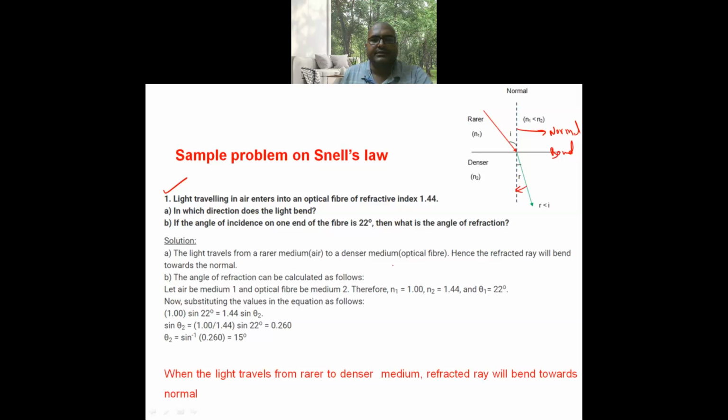You can observe here theta 1 is the incident angle, theta 2 is the refracted angle. Once again I am repeating, when the light travels from rarer to denser medium, refracted ray will bend towards the normal.